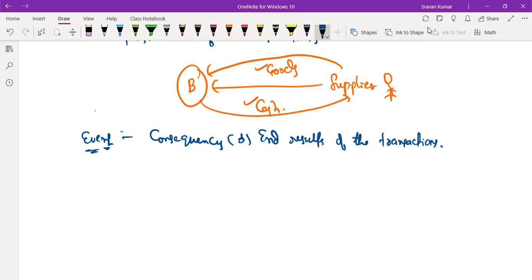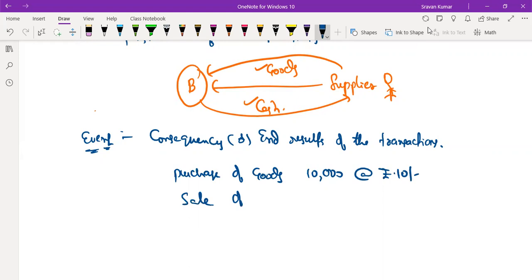For example, purchase of goods. 10,000 units are purchased at the rate of 10 rupee per unit, and sale of goods, out of the 10,000 units, 8,000 units are sold at the rate 20 rupee per unit.